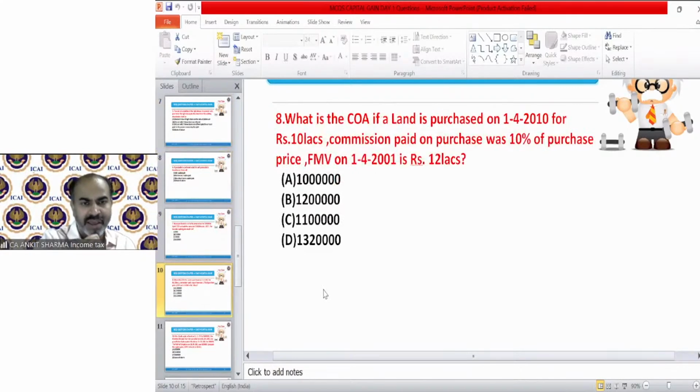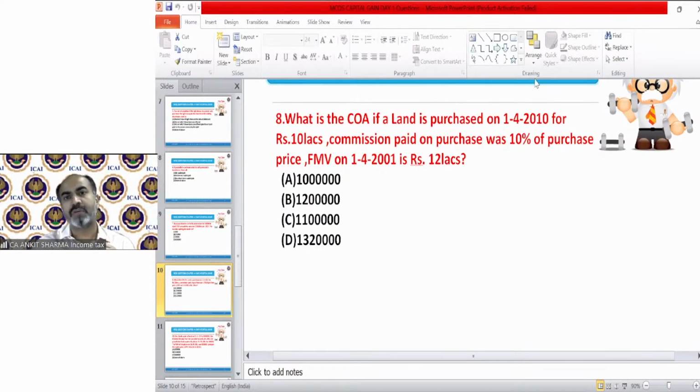After 8, there are questions whose provisions we have not yet discussed. So after discussing those provisions, we will be able to understand questions 9, 10, 11, and 12. I just told you either we are going to discuss these questions today before the end of the session or after today's session, in the starting of the next session.